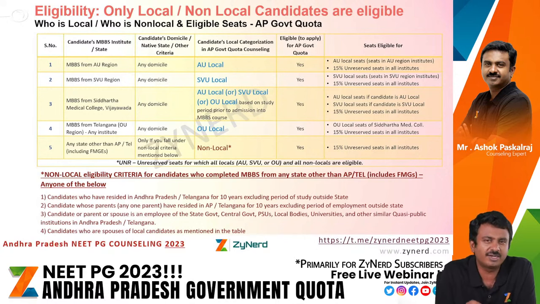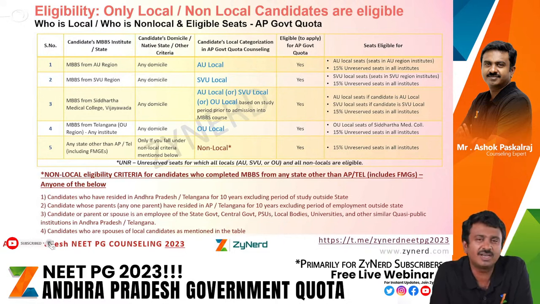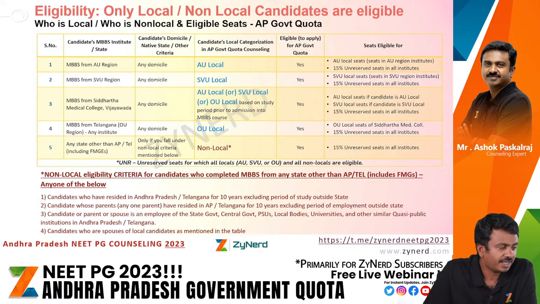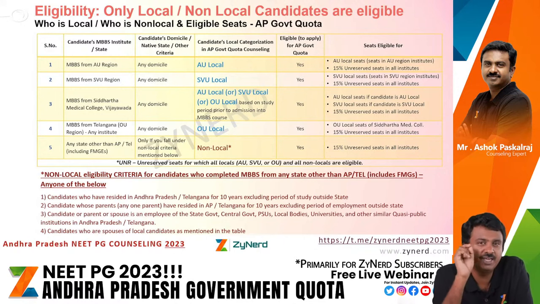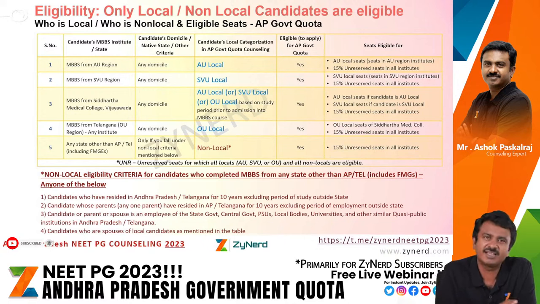Now we will also look at what are the categories under local, what are the different regions under local. AU local, SVU local and OU local exist. If you are an MBBS from AU region, which means the state of Andhra Pradesh and Telangana is split into the Andhra Pradesh AU region and SVU region, and then we have an OU region in Telangana.